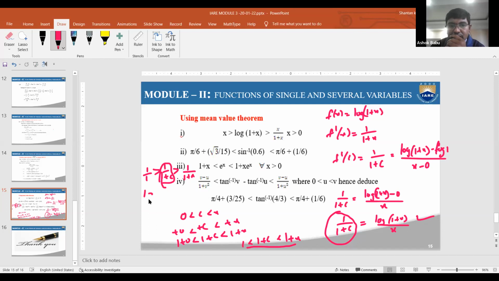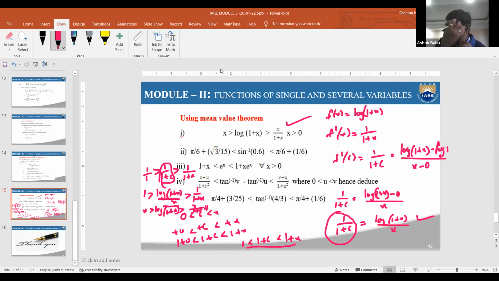Therefore 1 is greater than log of 1 plus x by x, which is greater than 1 by 1 plus x. Now we need to remove the denominator part, that is cross multiplying on both sides. Therefore x is greater than log of 1 plus x, which is greater than x by 1 plus x is the value. That is the required solution. I think it is clearly understood.